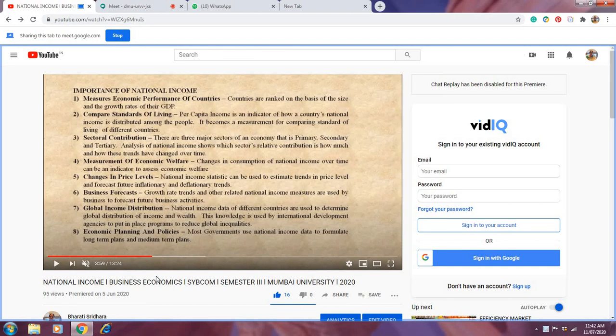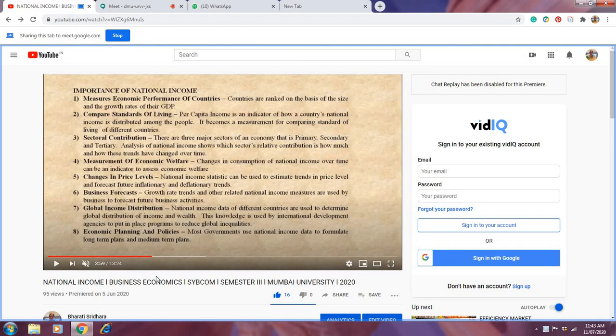See, national income data of different countries are used to determine the global distribution of income and wealth. This knowledge is used by international development agencies to put in place programs to reduce global inequalities. See, this is again a macro concept, not a micro one. Macro means it is not only India's income, but global income. So the international agencies use this knowledge for placing various programs to reduce global inequalities.